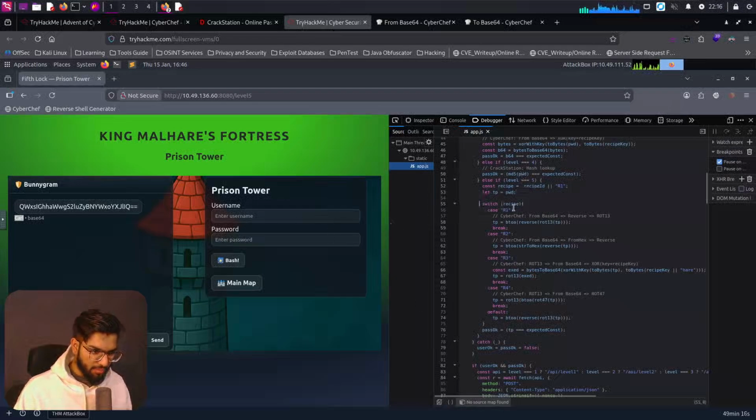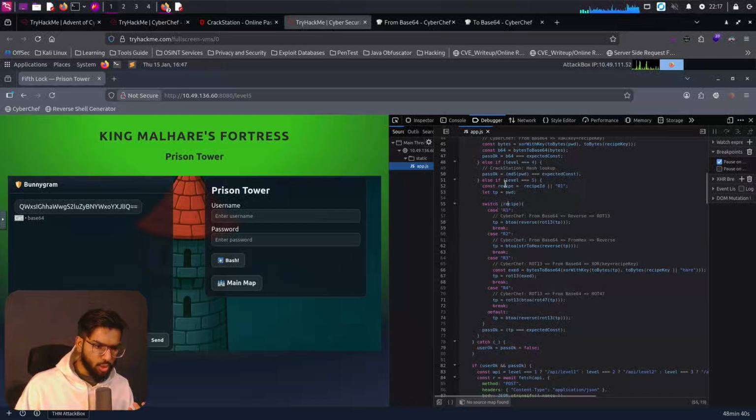Anyway, we have the switch option here, which is initially set to R1. It depends on what our level is. It's going to be from the range R1 to R4. Depending on the case, if it is R1, it's going to choose this option here. If it is R2, it's going to choose this option appropriately.